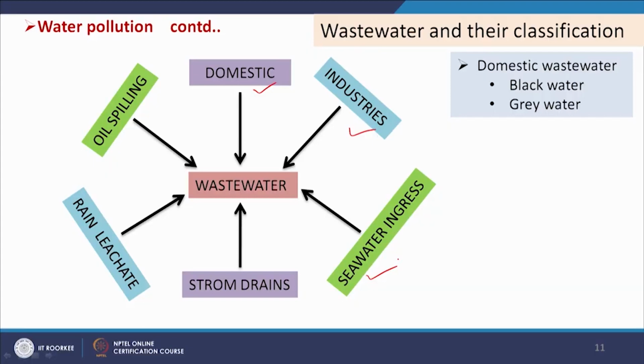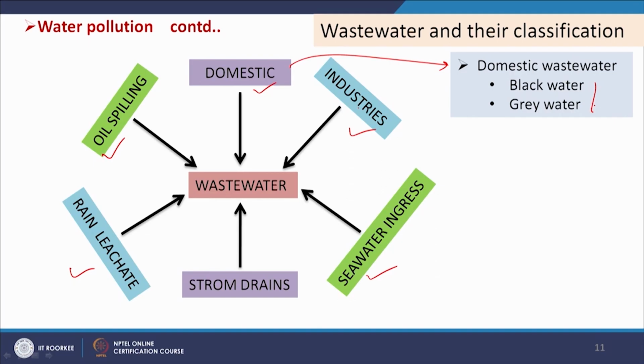And these are the different sources of wastewater. You see, from domestic I have already discussed, and industries, seawater ingress, rain leachate and oil spilling. Out of these, domestic, industrial and leachates are very important and larger in volume and regular, we can get them. And in domestic also we can get sewage, and now a new thought process is going on to separate the wastewater generated in the domestic sector into two parts, that is black water and grey water.